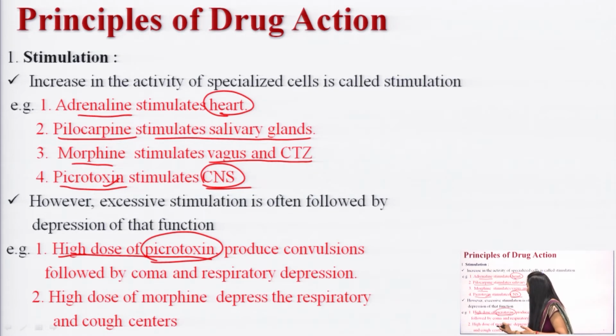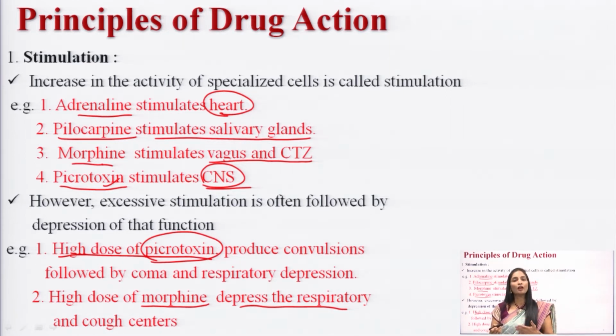In the same way, morphine is a drug which stimulates the vagus and CTZ. But if the dose is increased, what is going to happen here? It will depress the respiratory system and cough center. If you increase the dose of morphine, it is going to depress the cough center and respiratory center.